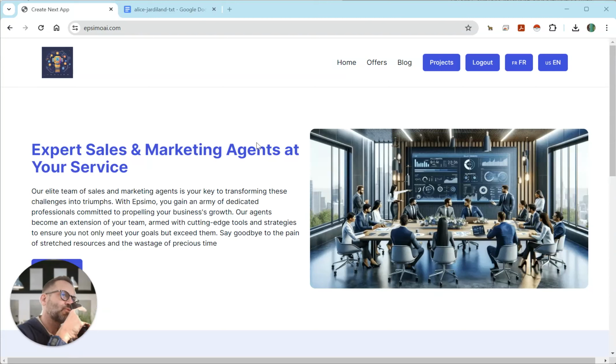Okay, so we're trying here to analyze how Alice, a sales representative, would use the EpsimoAI platform with the sales director to provide some analysis on a deal, on a conversation with the customer, and how efficient an AI platform is today at doing what we call conversational intelligence. So basically, if I go into